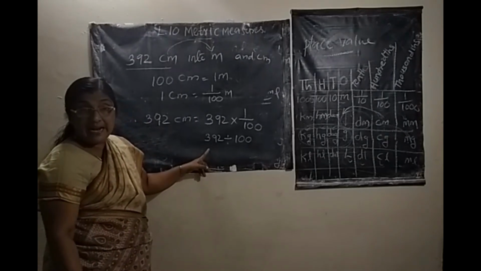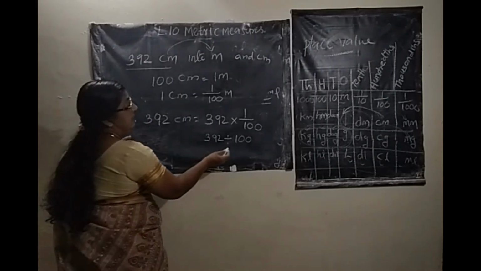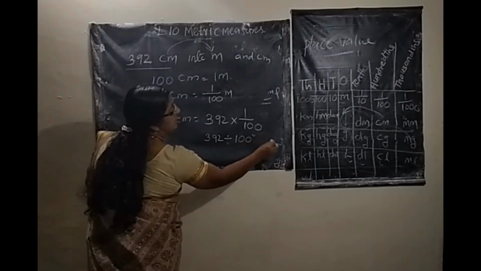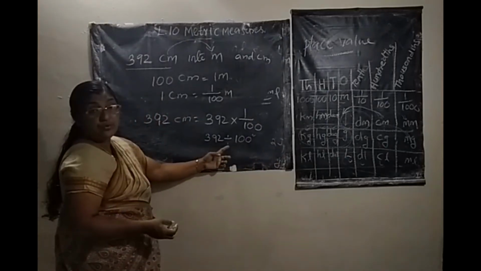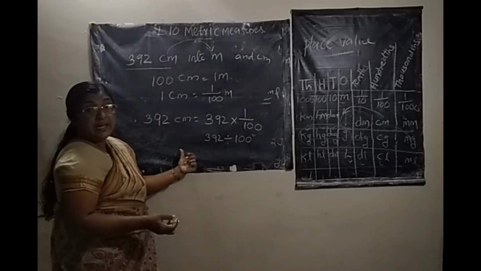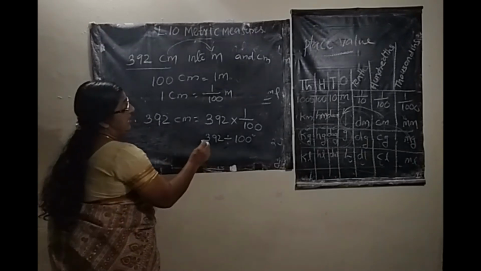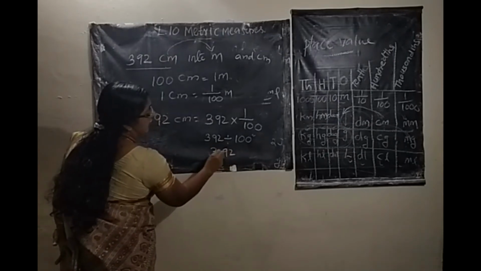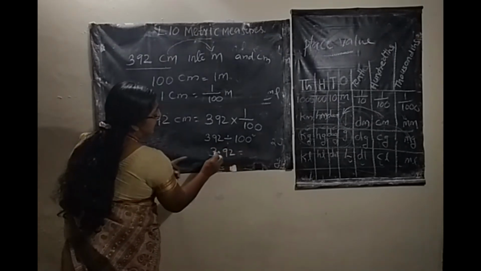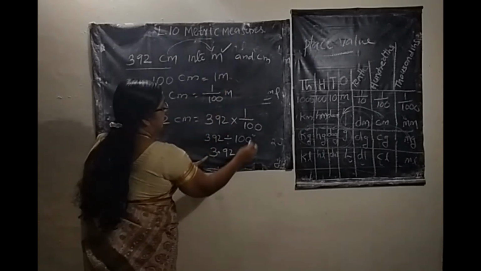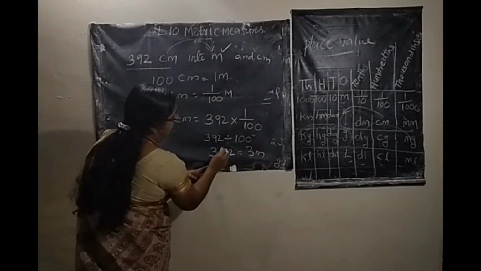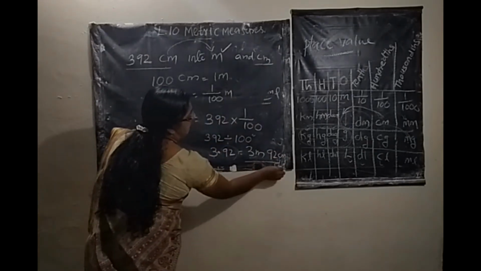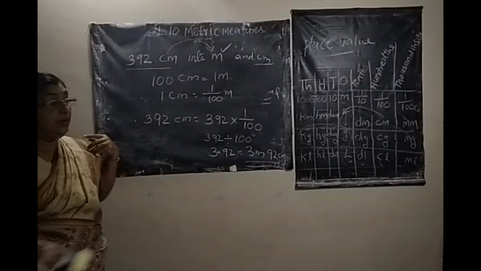Instead of dividing by 100, here we count the number of zeros, 2 zeros. You can move from right towards the left 2 places. After that you can put one dot, 3.92. 3.92, that is 3 meter and the remaining 92 centimeter.